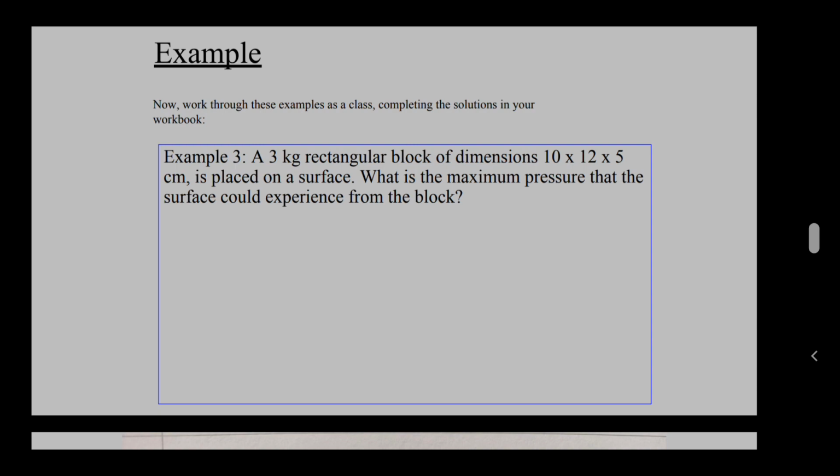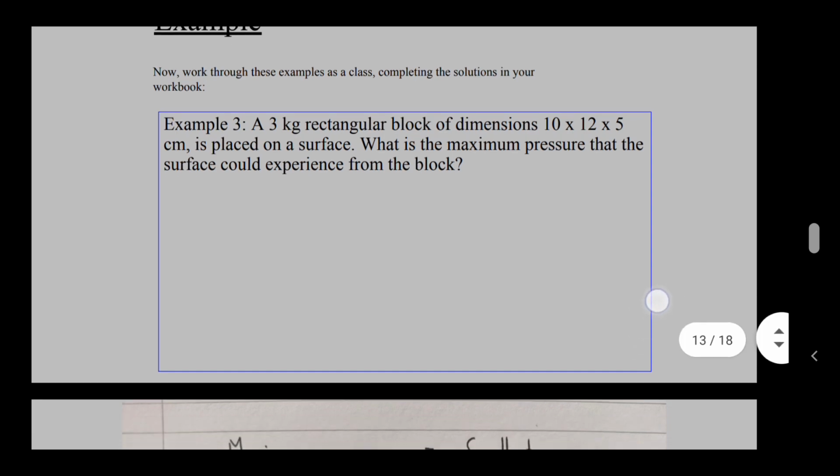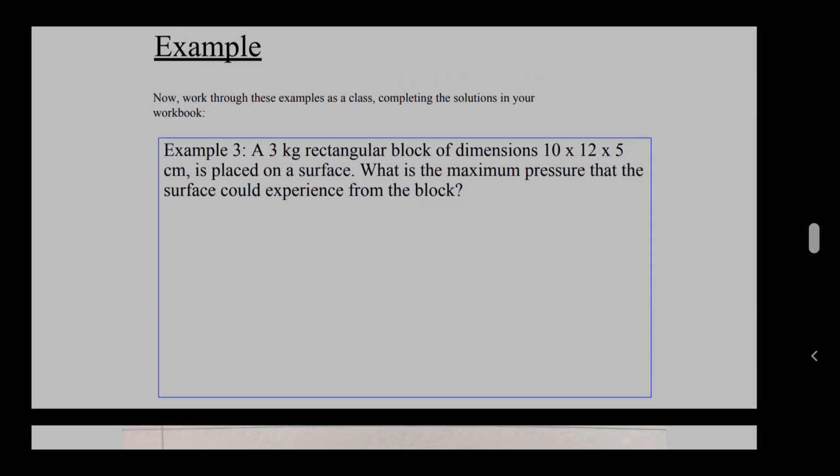Okay, so quick hint before you do this one, after you've paused it. Maximum pressure must mean the smallest area. Remember what I've talked about? Like remember a pin, the small area has the maximum pressure. So find the smallest area from the rectangular block. What side, what area is going to provide the maximum pressure? Okay, so pause the video and then I'll talk about it in 5 seconds.